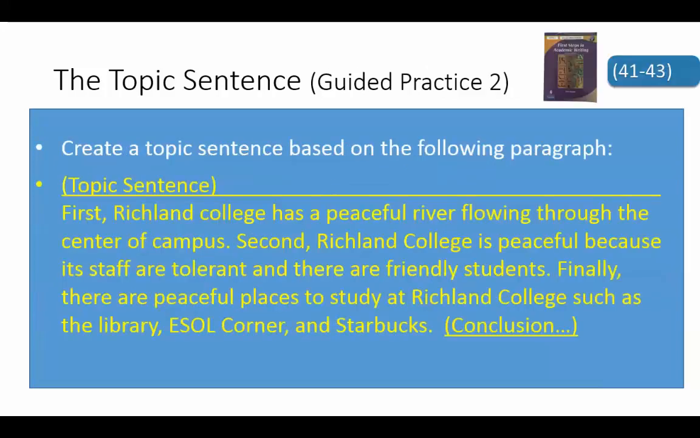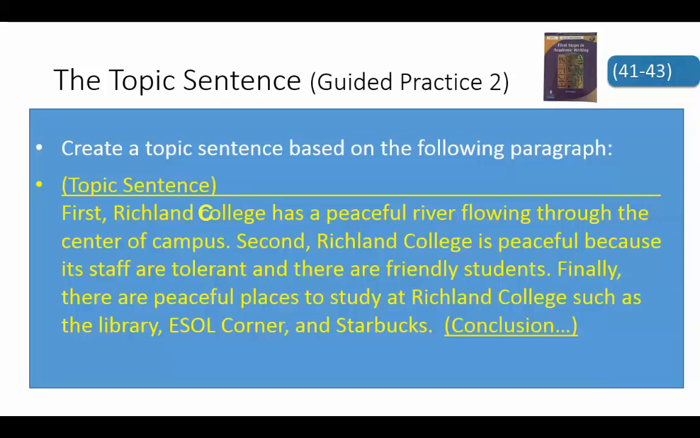Now let's do a little bit more of an advanced practice to think about how to write a topic sentence. So look at this paragraph below. I'm going to read it, and then you're going to try to think of the topic sentence. It says, first, Richland College has a peaceful river flowing through the center of campus. Second, Richland College is peaceful because its staff are tolerant and there are friendly students. Finally, there are peaceful places to study at Richland College, such as the library, the ESOL corner, and Starbucks. And then the conclusion is not written.